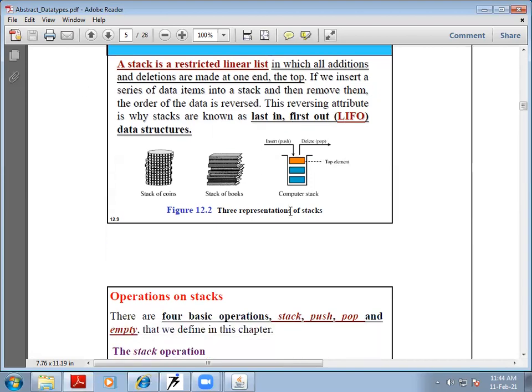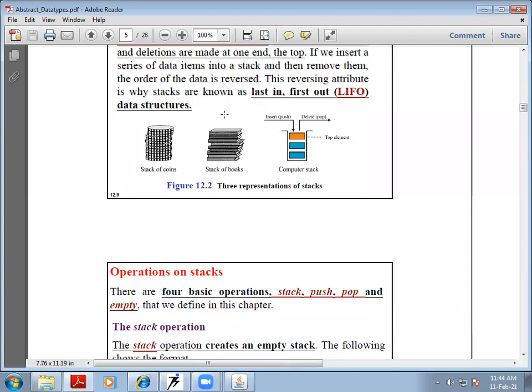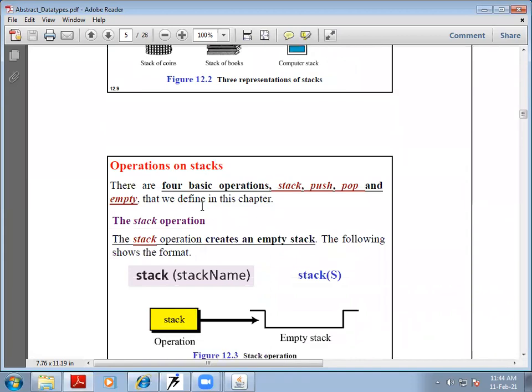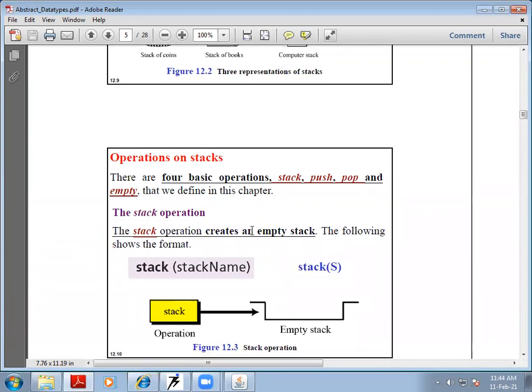Okay. So that is the data structure of a stack. Now what type of operations can we perform on the stack? There are four basic operations which we can perform on a stack, and they will be very easy to understand because we have already discussed the concept of arrays in Perl, and in that we had discussed push, pop, shift, and unshift functions, which is similar to the implementation of a stack.